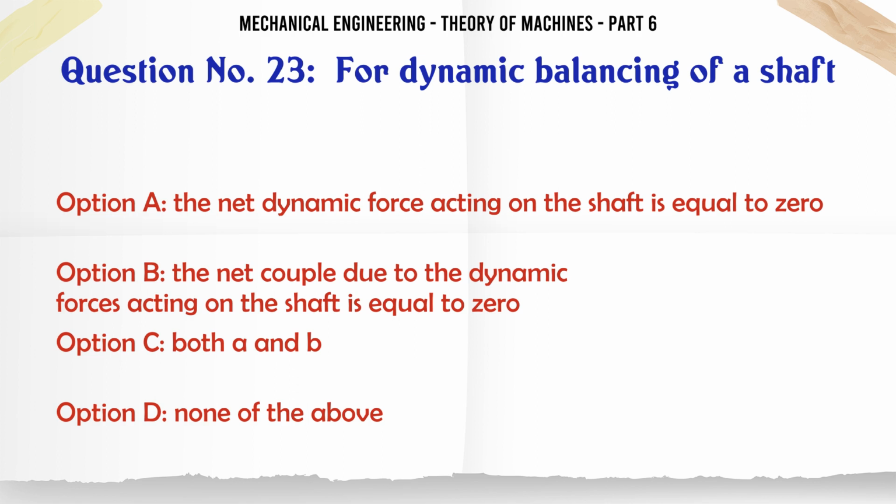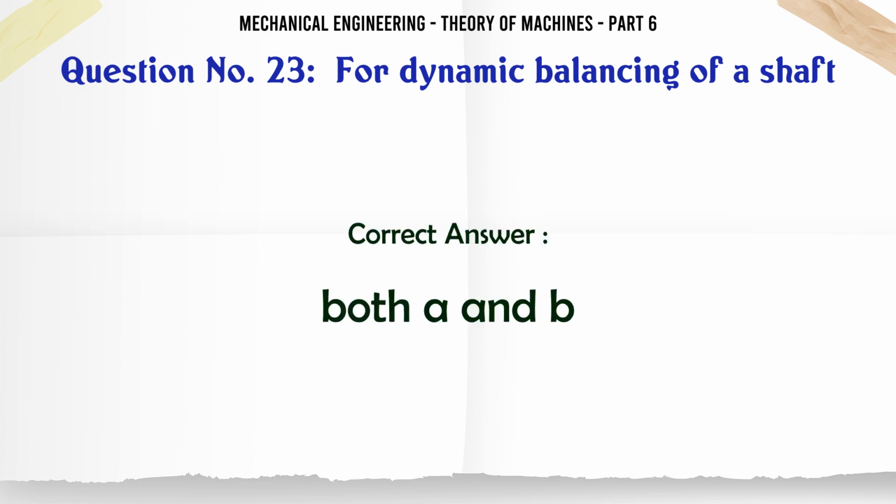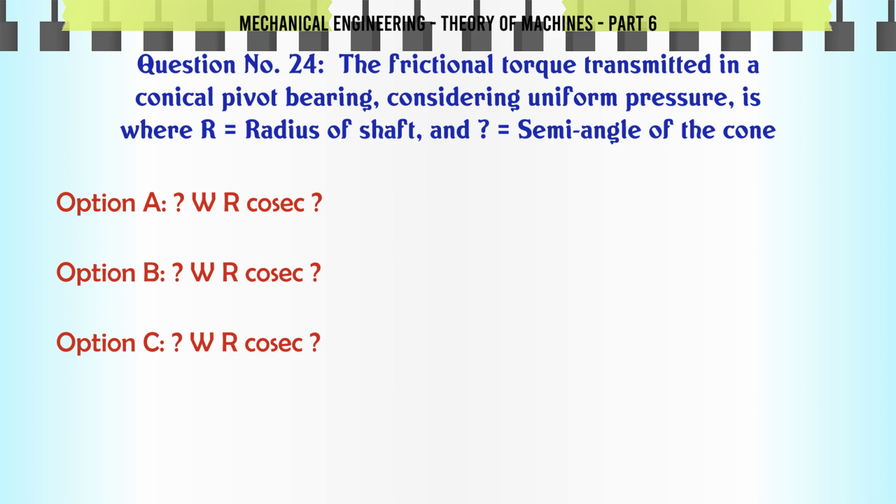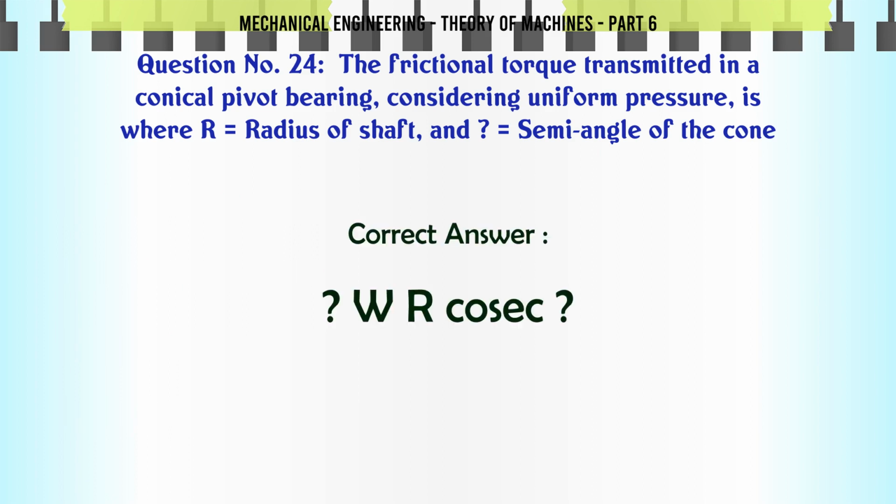None of the above. The correct answer is both A and B. The frictional torque transmitted in a conical pivot bearing considering uniform pressure is, where R is the radius of the shaft and alpha is the semi-angle of the cone. A. W R cosec alpha, B. W R cosec alpha, C. W R cosec alpha, D. W R cosec alpha. The correct answer is W R cosec alpha.